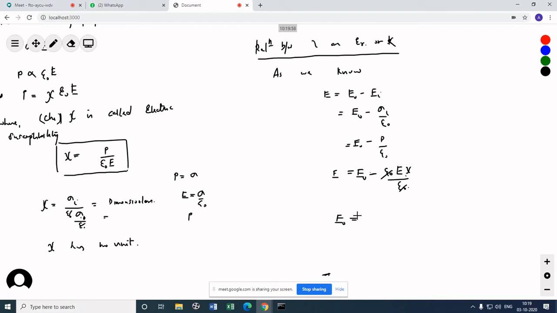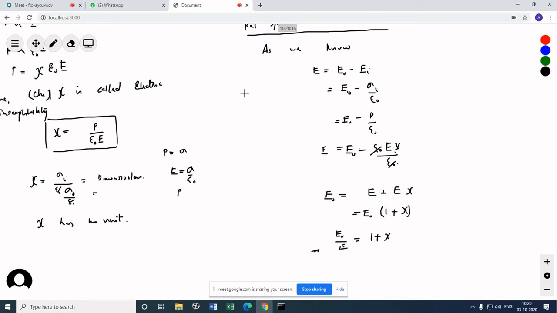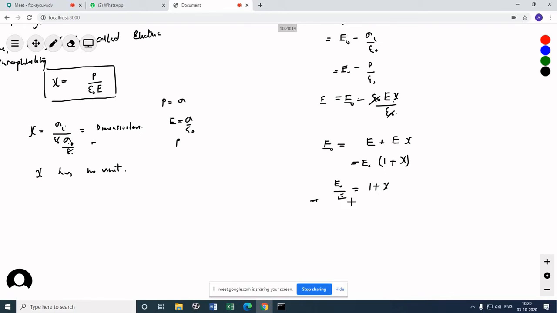So I get here E naught is equal to E plus E into chi. If I take E common out, I get here 1 plus chi. Then I get here E naught by E, which is 1 plus susceptibility. So if you look here, I get this, nothing but the dielectric constant K, 1 plus chi.